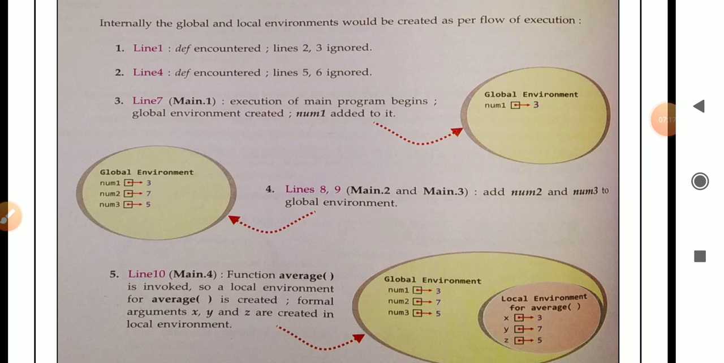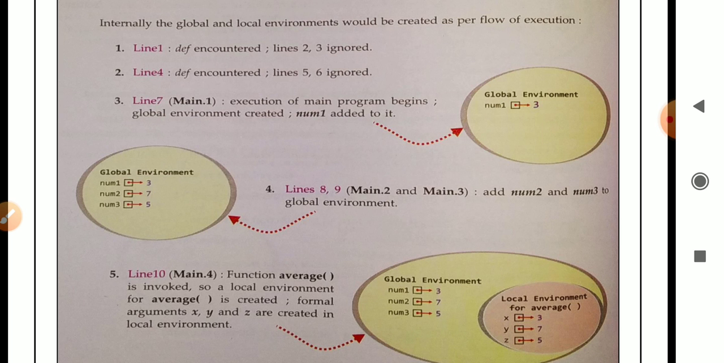Execution of main program begins. So when the execution of the main program begins, there will be a global environment created. Inside the global environment, variable num1 is added to it, because num1 is a global variable, and it will contain value 3.